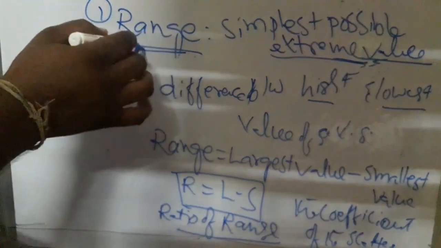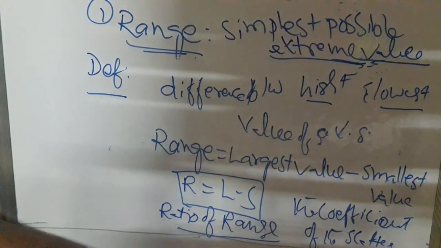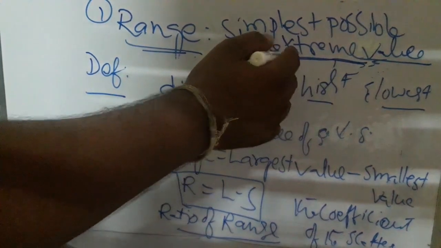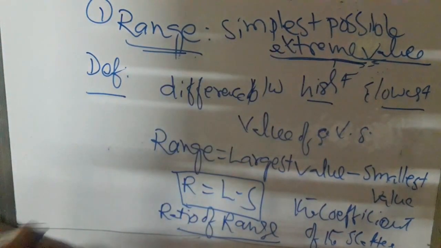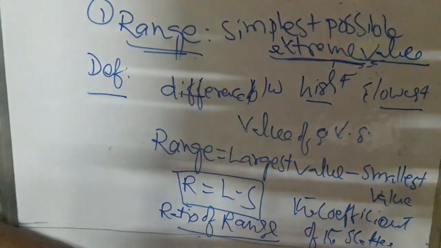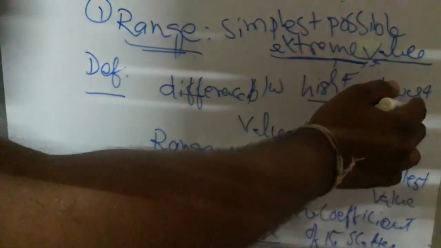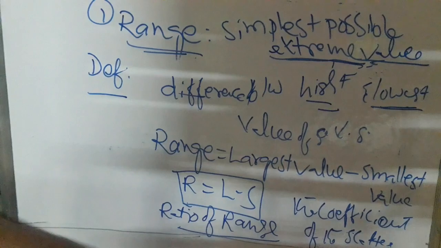So range is the simplest possible measure of dispersion, and it's a rough measure because it is affected by the extreme values. It is defined as the difference between the highest value and lowest value of a variable in a series.